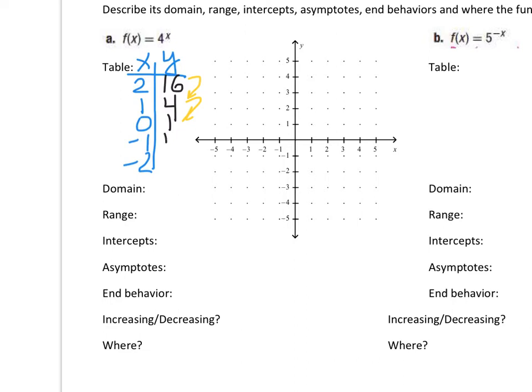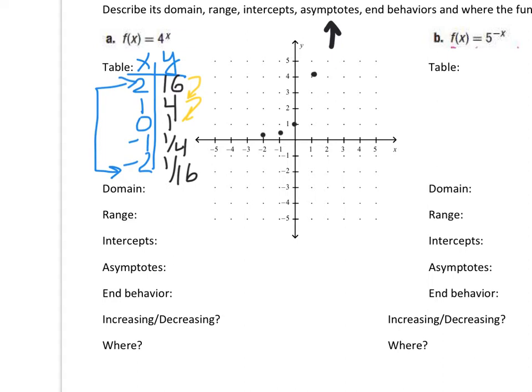If I divide by the base, I get 1/4. And if I divide by the base, I get 1/16. So when we look at our values, we should be seeing a relationship between a positive exponent and a negative exponent. So there's our inputs and our outputs.